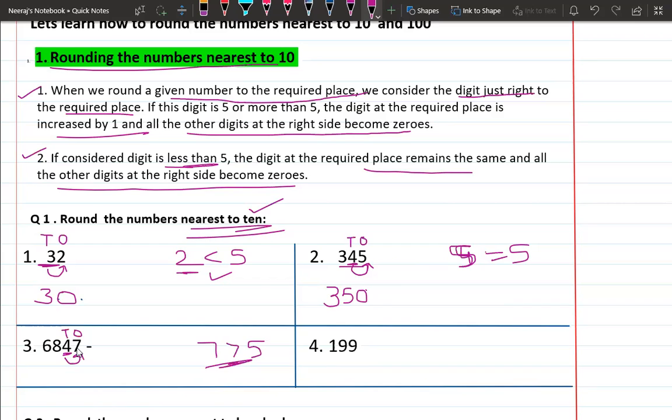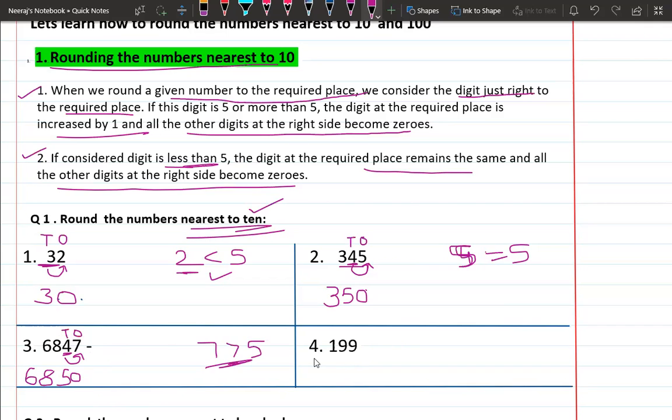Firstly we have to replace the ones place digit with 0, and the 4 will become 5 because 7 is pushing 4. So this will increase by 1, that is, 4 will become 5, and the rest of the numbers will remain the same, that is, we have to write 8 and 6 in their places. So this will become 6850. Basically we have rounded 47 only. The tens place digit has increased by 1 because 7 was a stronger number, more than 5.